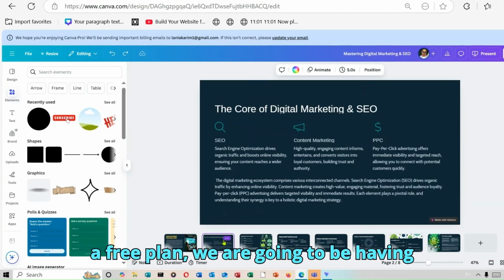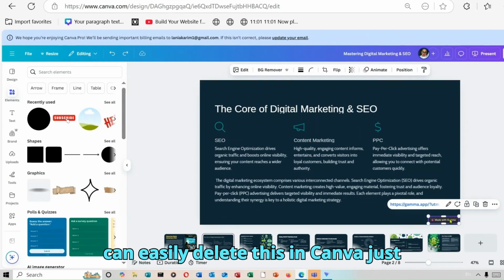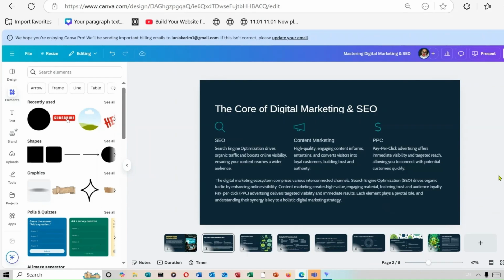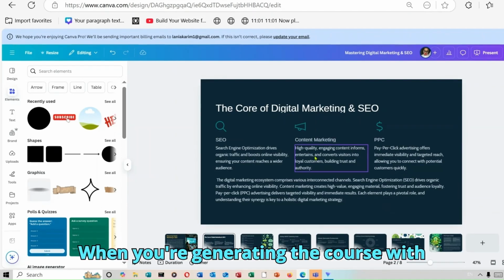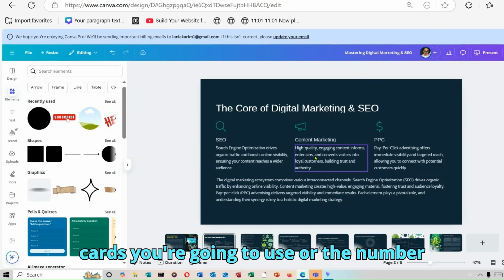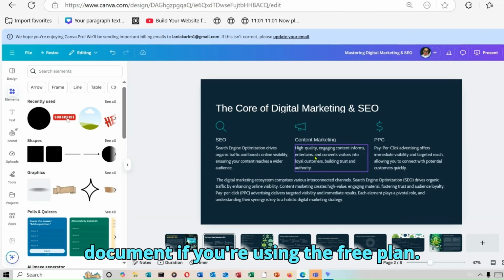And also, since we used a free plan, we are going to be having the Gamma logo, like you can see. So you can easily delete this in Canva, just like that. All you have to do is to find all the pages with the logo and go ahead to delete it. When you're generating that course with Gamma, there are limits to the number of cards or the number of pages you're going to use for your document if you're using the free plan.